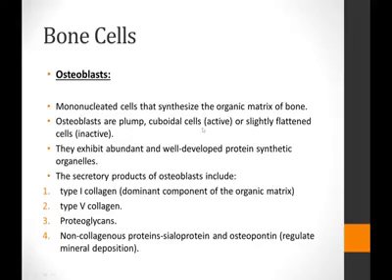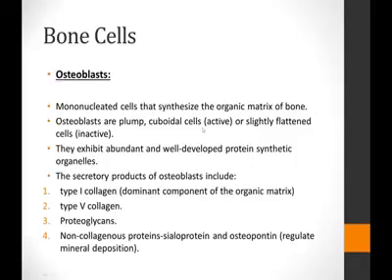The actively synthesizing cells or the actively secreting cells of the bone are the osteoblasts. These cells are mononucleated cells that synthesize the organic matrix of the bone. When these osteoblasts are actively secreting the bone, they are cuboidal plump-shaped cells.